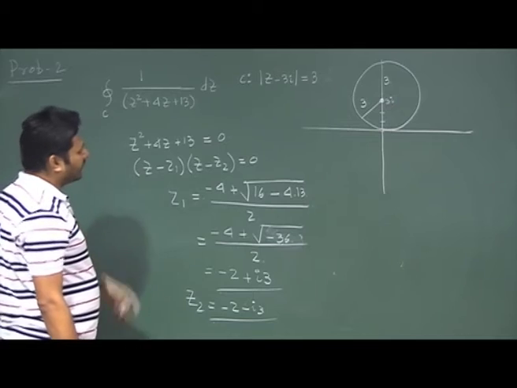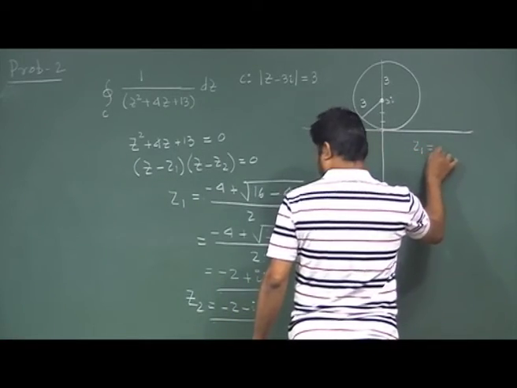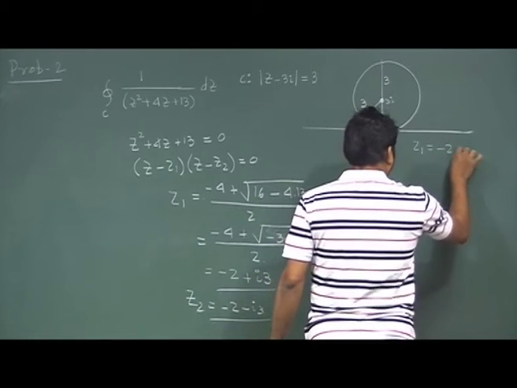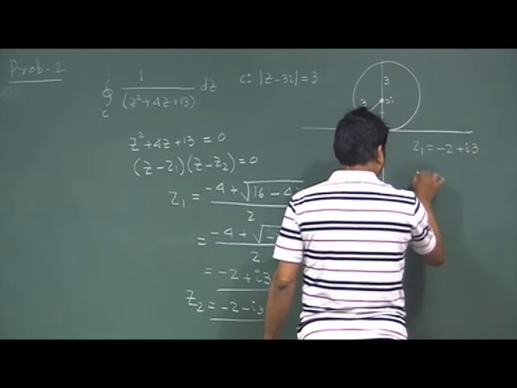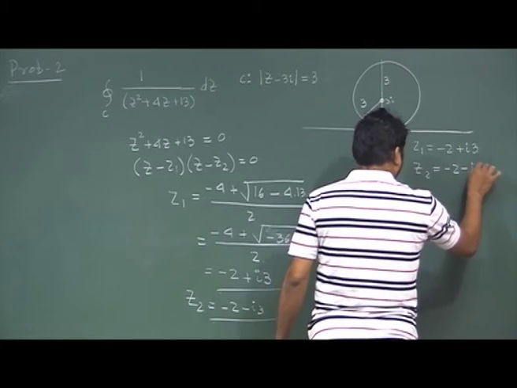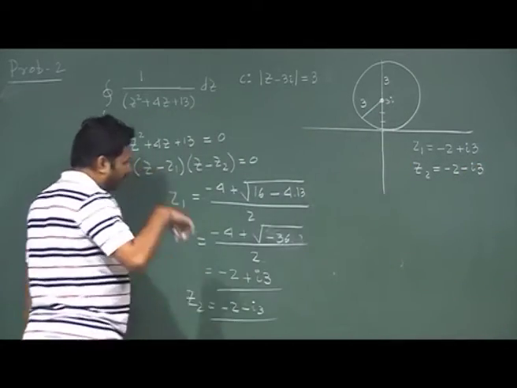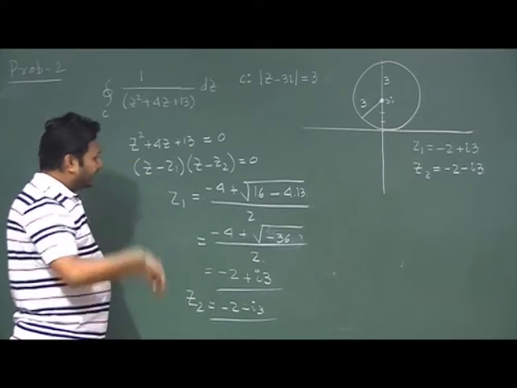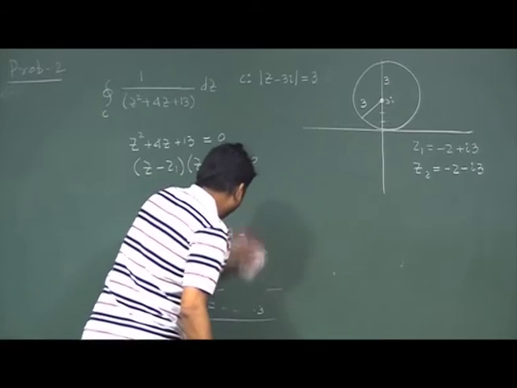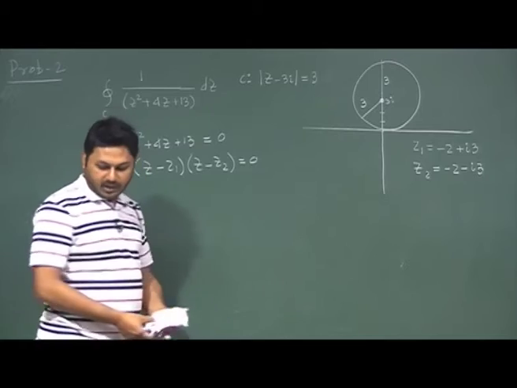So z1 and z2 I have evaluated. Let me write it here somewhere. My z1 is minus 2 plus 3i and z2 is minus 2 minus 3i. These two points I have. Once I have these two points, I need to consider which of these points is inside and which is outside.